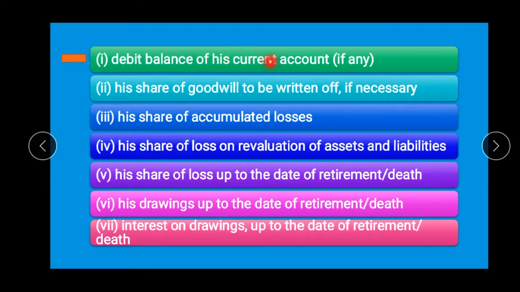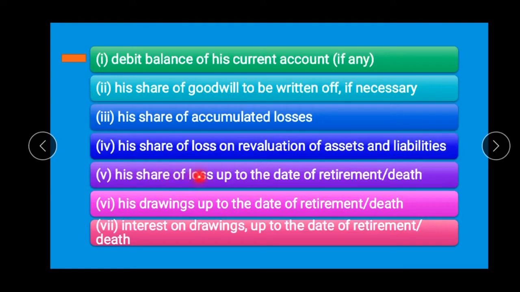debit balance of current account if any. Second item, his share of goodwill to be written off if necessary. If the goodwill is to be written off, then it should be debited to his capital account, retired partner's capital account. Third, his share of accumulated losses should be debited. His share of loss on revaluation of assets and liabilities should also be debited.